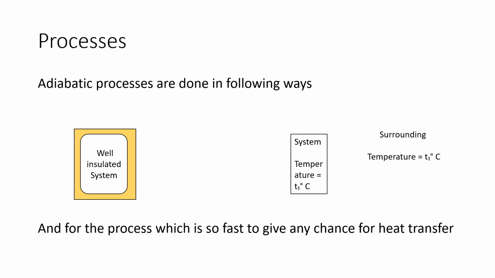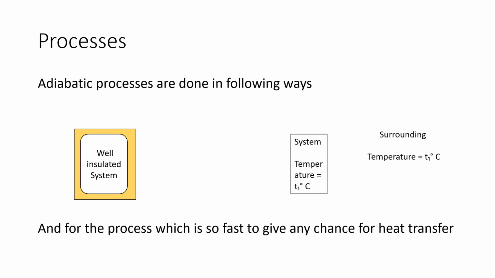Now, how do adiabatic processes take place? Adiabatic processes can be done in three ways. In the first case, when it is a well insulated system, when the system is completely well insulated so that a very negligible amount of heat can be passed across the boundary, then in such a system an adiabatic process is possible.